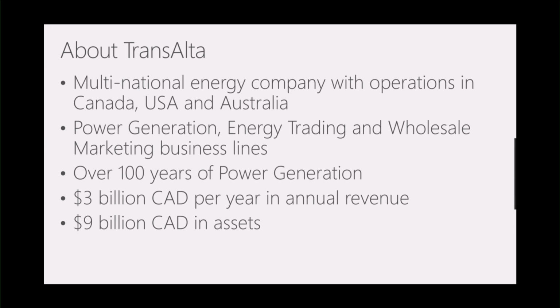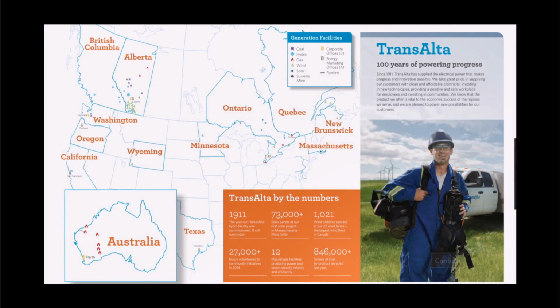We've been doing power generations for over 100 years in the province of Alberta in Canada. And our annual revenue is approximately 3 billion Canadian with around 9 billion in assets. So here's the environments in which we operate in, United States, Canada, and Australia, as I mentioned. In terms of our fuel types, or the type of power that we generate, we do so using coal, hydro, gas, wind, and solar.